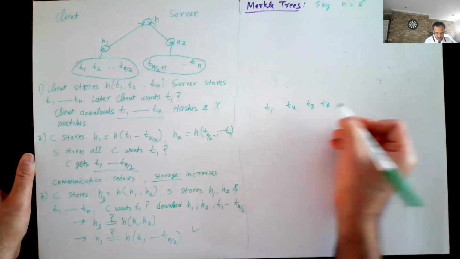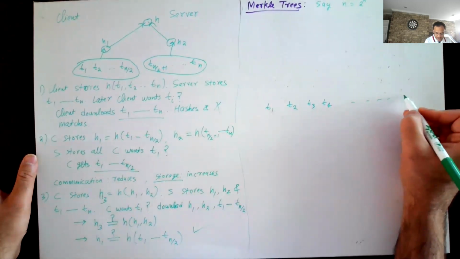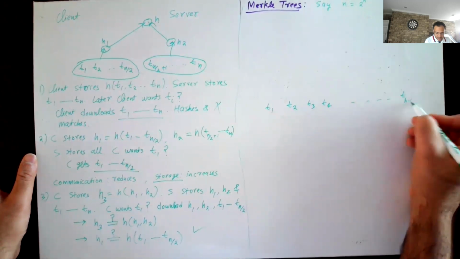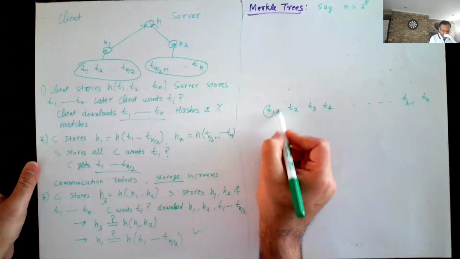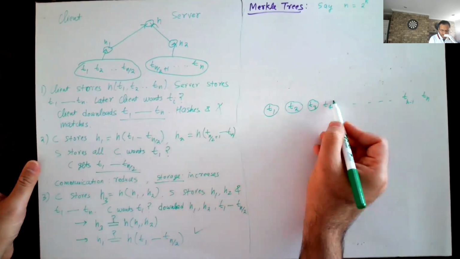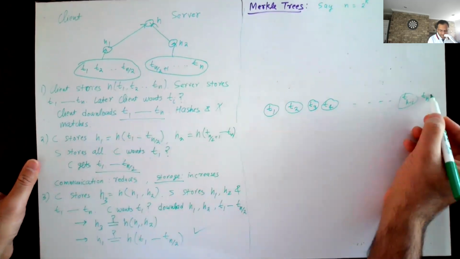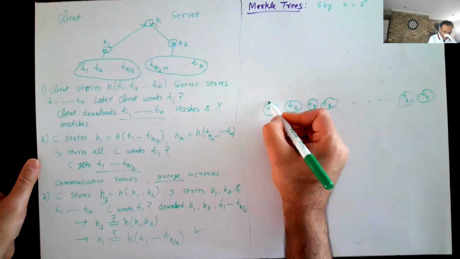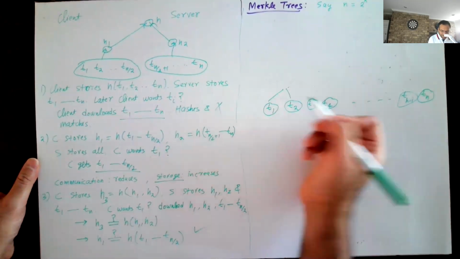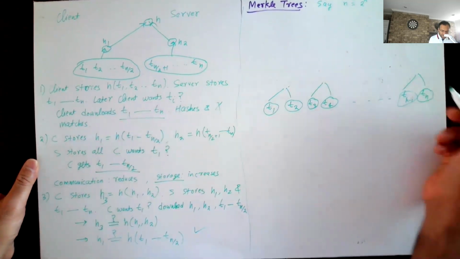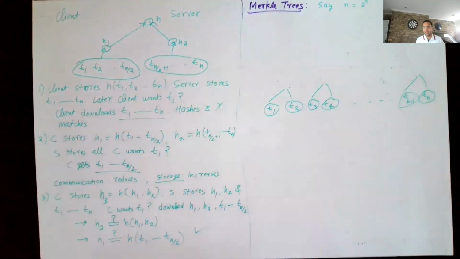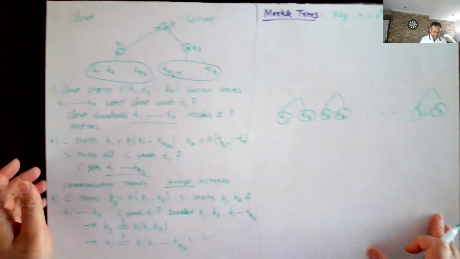T3, T4, and Tn minus 1, Tn. You take the first two, you hash them together. You take two at a time, you hash them together.